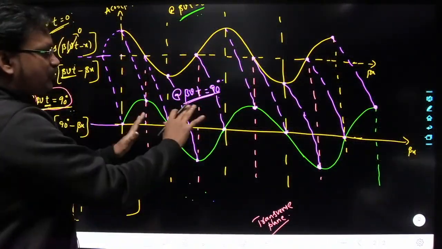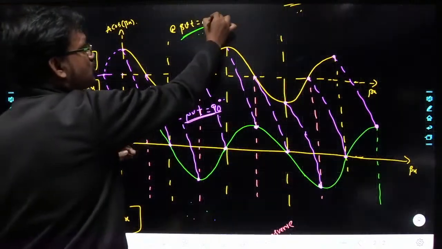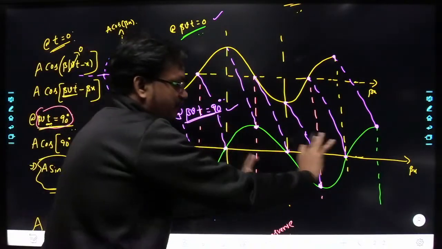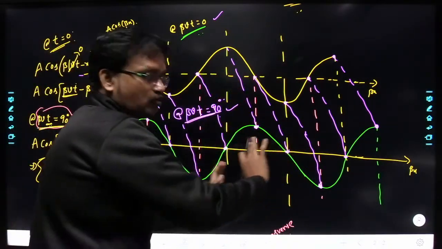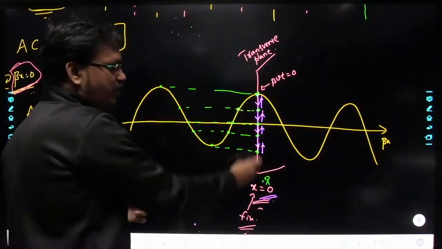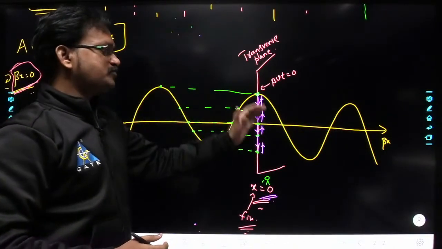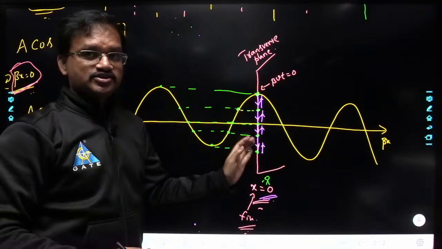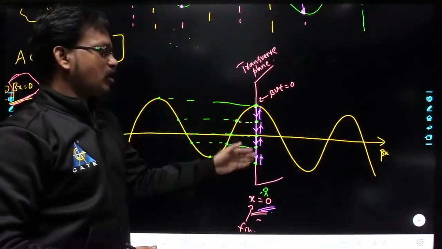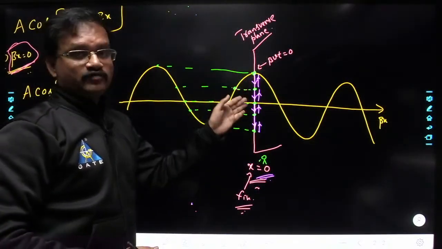Understood? So as time progresses, this wave is going to shift further. This is at beta vt equal to 0. This is at beta vt equal to 90 degrees. So the wave is shifting further towards the x direction, and in this plane the particle is going to oscillate up and down. This is how you have to observe the time variations with respect to space, and this is how you have to analyze the time variations.